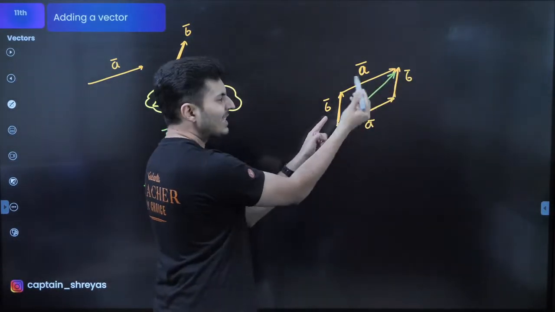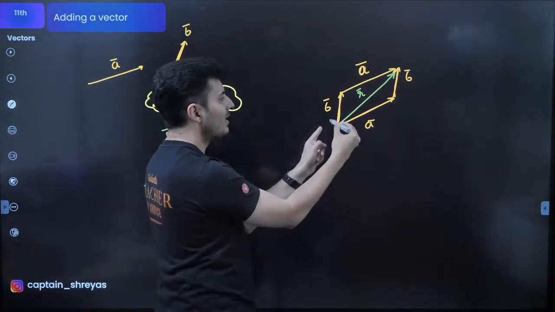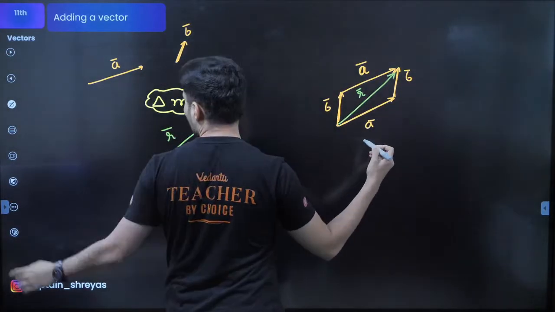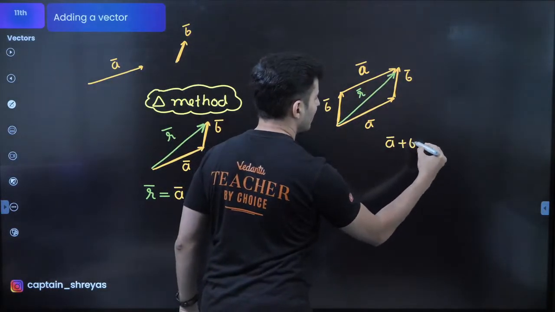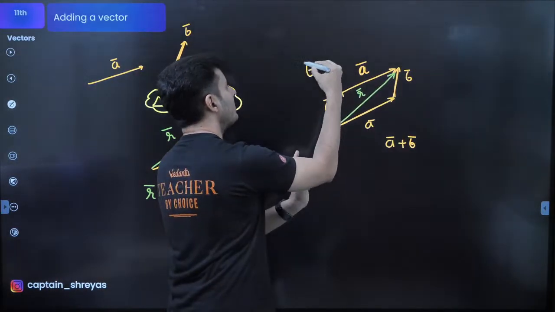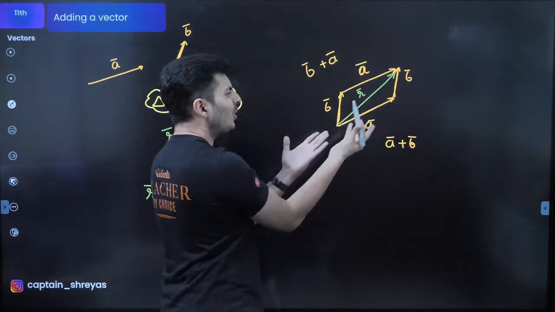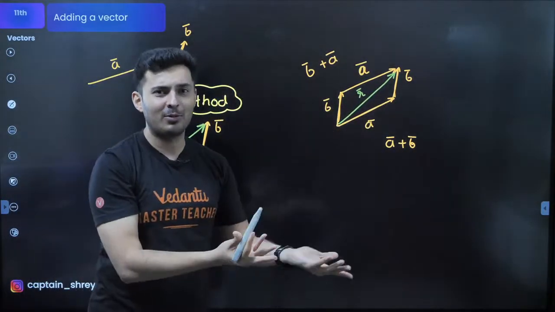You know, it's actually triangle law both ways. If you go from this side, it is A bar plus B bar. If you go from this side, it is B bar first and then A bar. So that is what is parallelogram law.